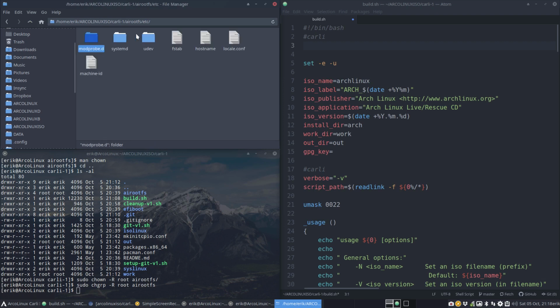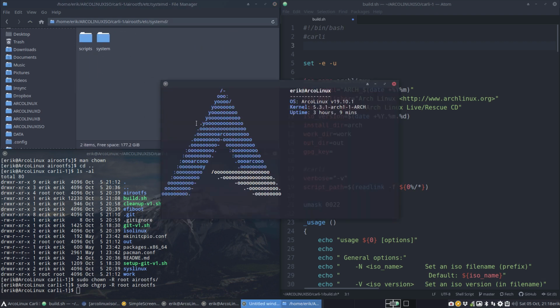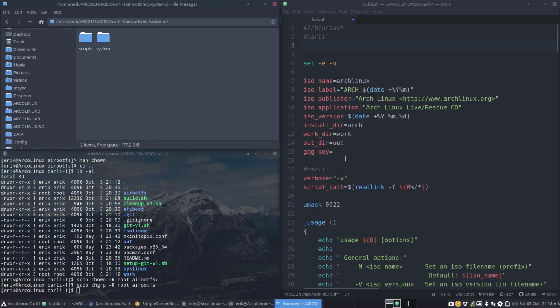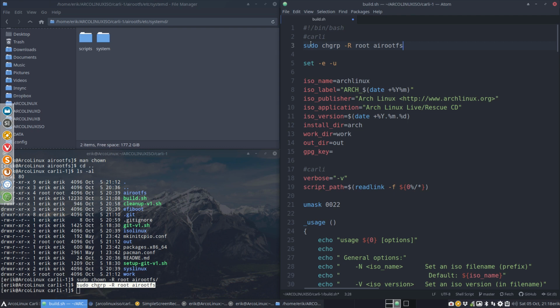Everything should be root everywhere we see. modprobe, systemd, last check. All right, recursively, big R. So we know now what the code is. This is going to work. Ctrl-Shift-C. What if we put it here? Because when you download from GitHub, it will be all from you. It will be with your name, not with Eric, but your name. So we don't want that. We want the folder and everything inside it to actually be from root. That's what they're saying.